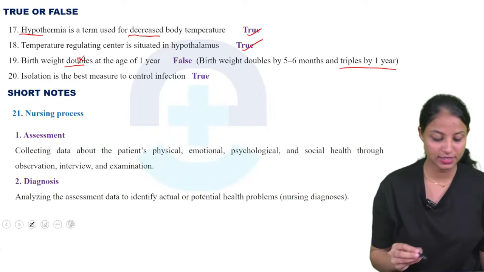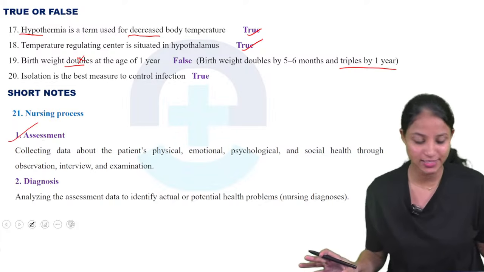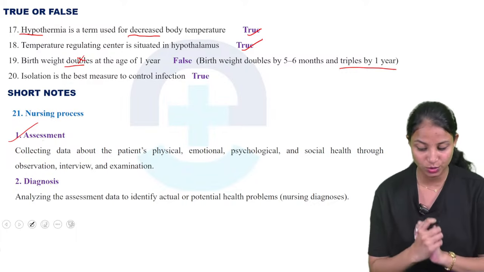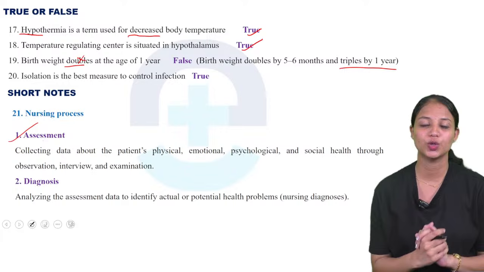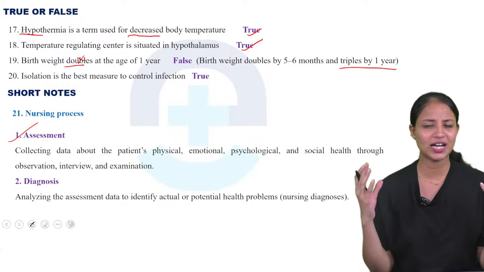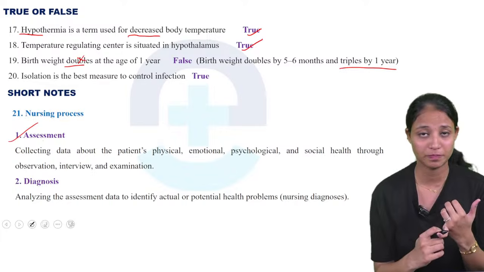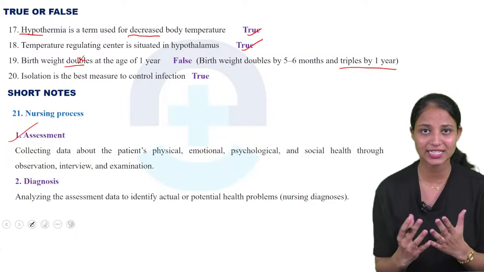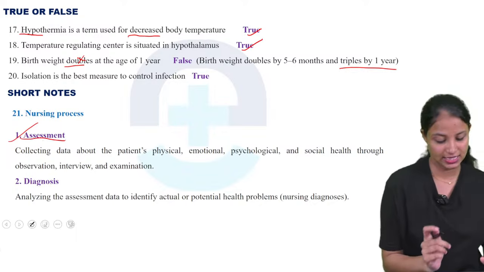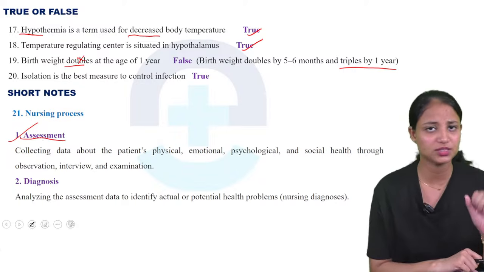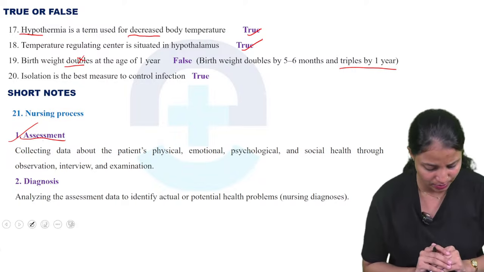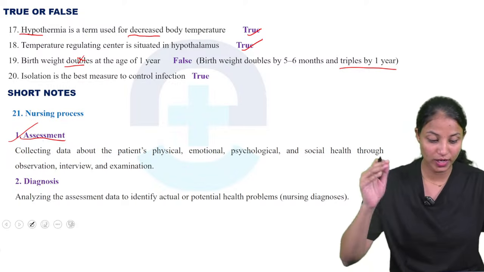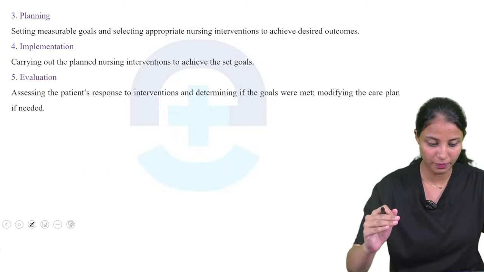First we are discussing assessment. What is assessment? Collecting data about physical, emotional, psychological and social health through observation, interview and examination. We also ask the patient about present medical history, past medical history, and patient history. Physical examination also comes under assessment. Next one is diagnosis: analyzing the assessment data to identify actual or potential health problems.